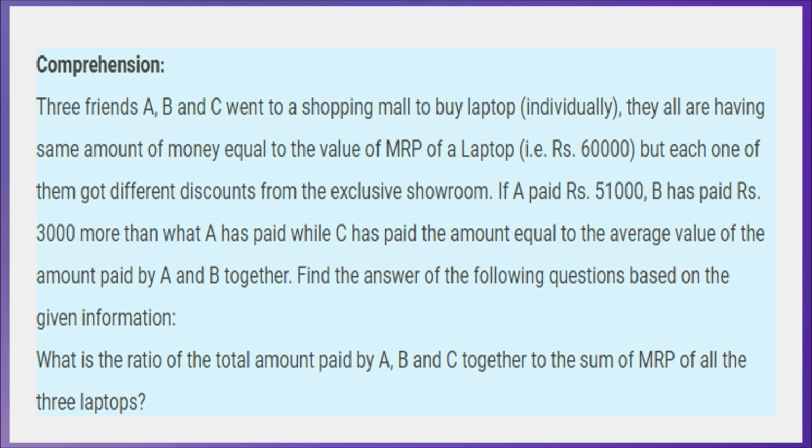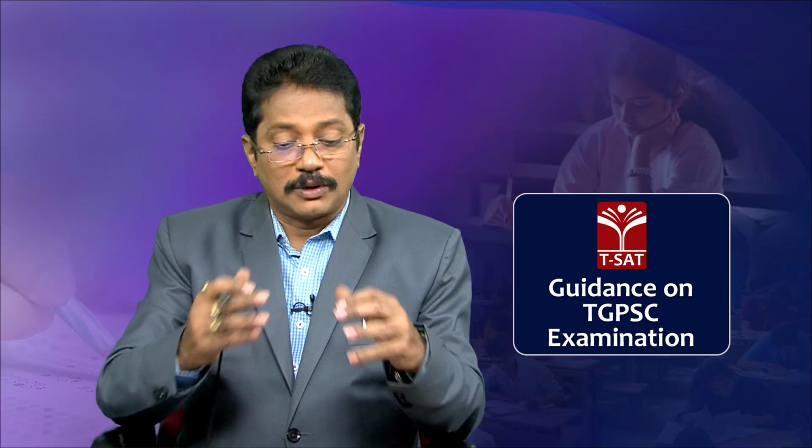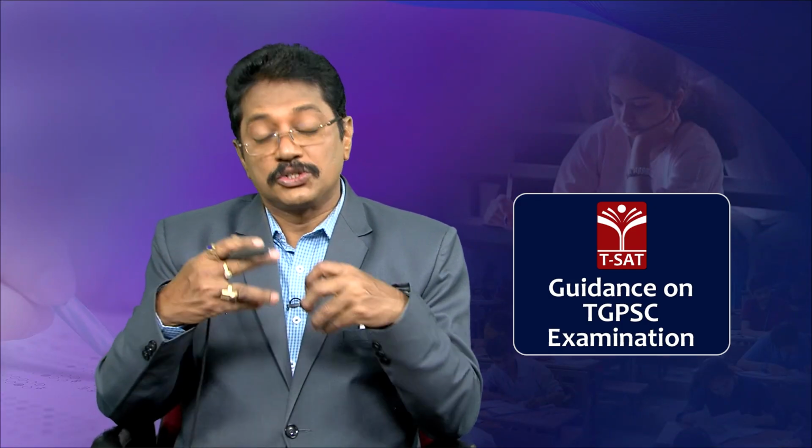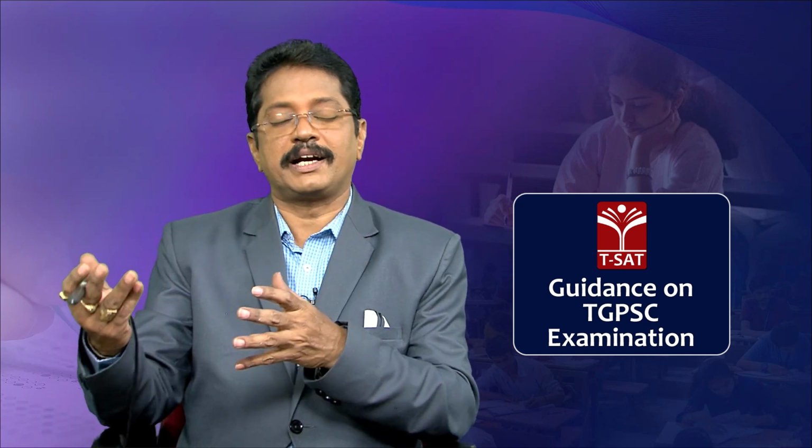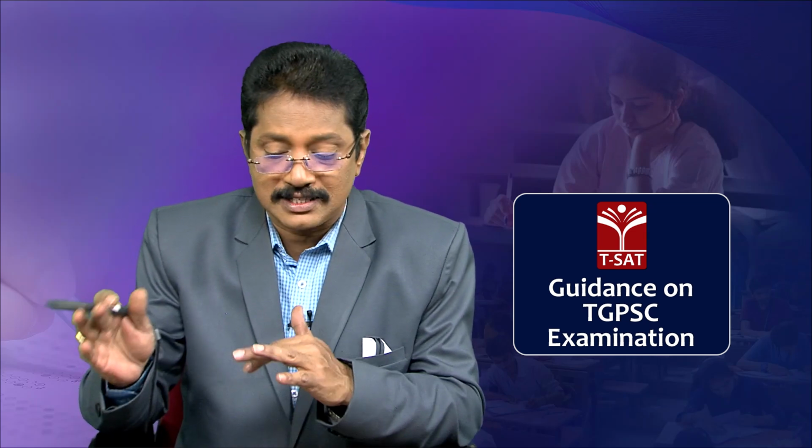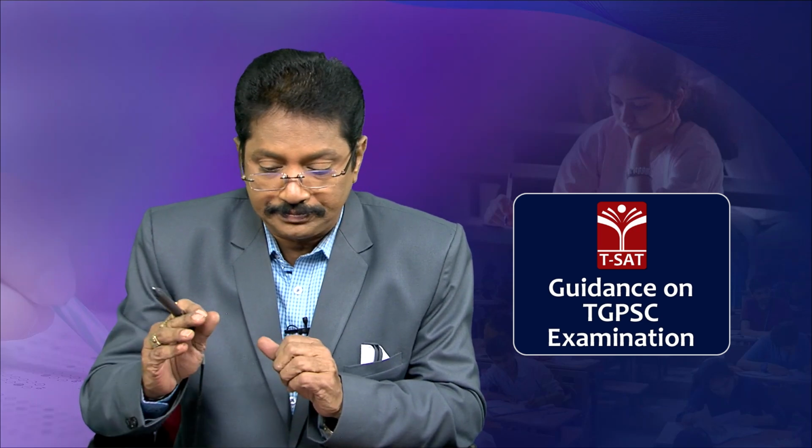Clear? So here all three went to a shop individually, but not at the same time. A went to the same shop one day, B went another day, and C went one more day. So all three days are not the same. They purchased the laptop of MRP 60,000. Clear?